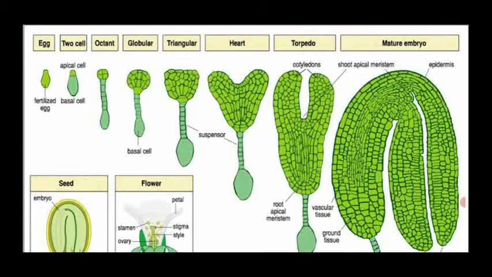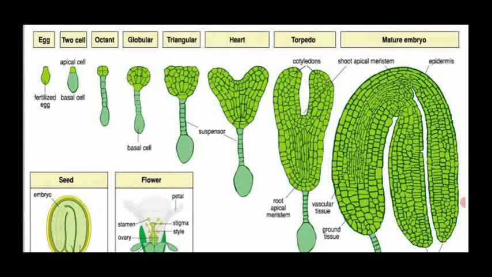The next diagram shows both the basal cell and terminal cell dividing transversely and vertically to form a 4-celled stage, that is called the quadrant. The quadrant again undergoes one more division to form an 8-celled stage, that is called the octant. See the third diagram which contains 8 cells, that is the octant. What we have seen in this paragraph, next we are going to see in another paragraph.